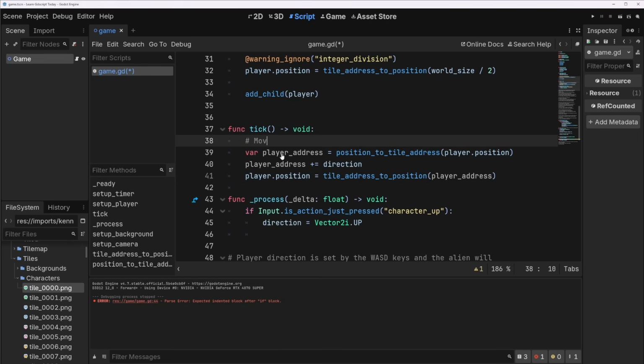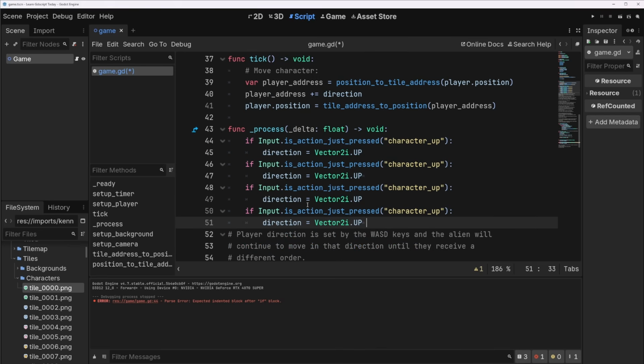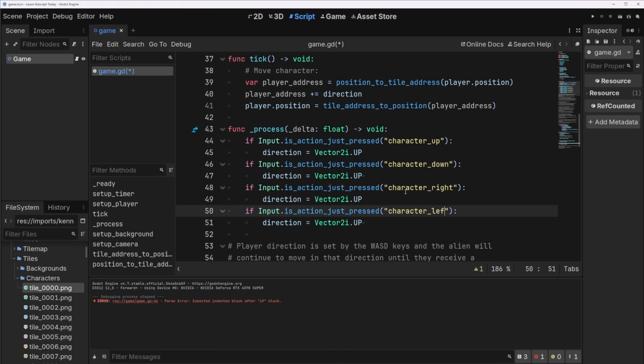And we will say, let's move character. Let's quickly copy this and paste it and add in all of the other directions. Left, down, right, left. Okay, we should be able to move the character now. So I'm going to press play.